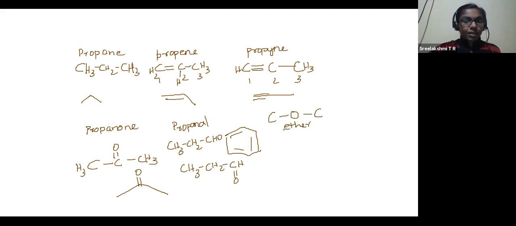Like methoxymethane. Likewise, we will learn it later. But this compound is shown in bond line like this. Carbon atom number 1, 2, 3, and the third carbon atom is bonded to oxygen. It is not 1, 2, 3 like this. The priority is for the carbon atom double bonded to oxygen. This is having the priority. So numbering should be from right to left. 1, 2, 3. Got the idea?